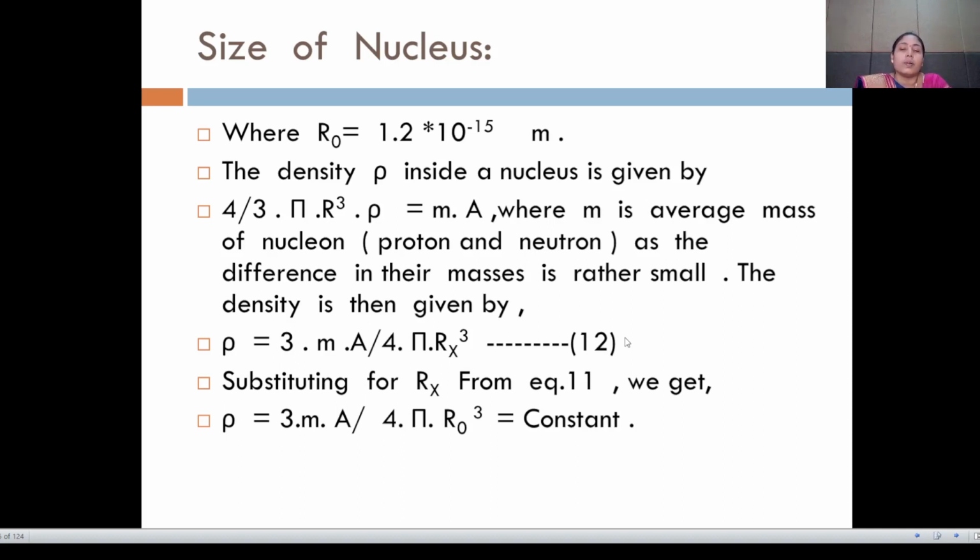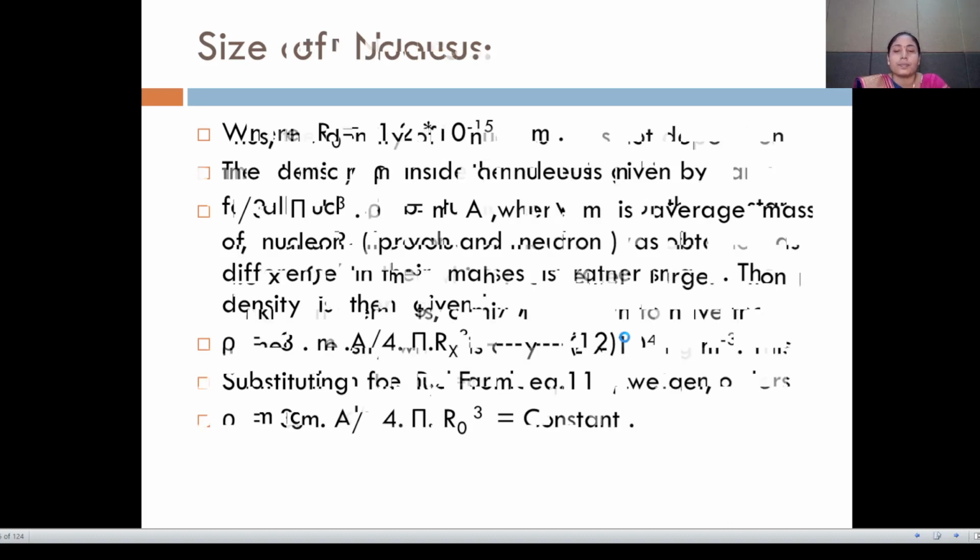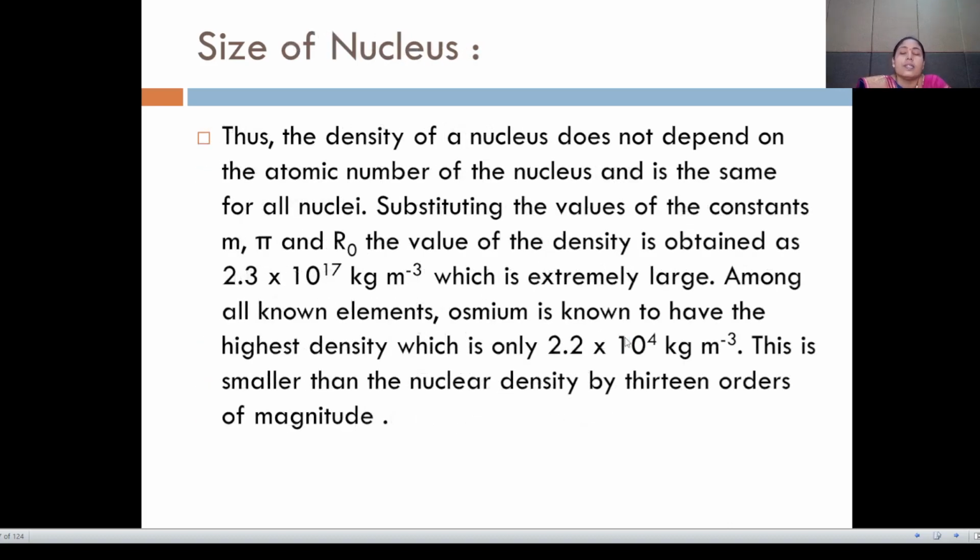Substituting for the R from equation number 11, we get rho is equal to 3 into m into A divided by 4 pi R naught cube into constant. Thus, the density of the nucleus does not depend on the atomic number of the nucleus and is the same for all nuclei. Substituting the values of the constants m, pi and R naught, the value of the density is obtained as 2.3 into 10 raised to 17 kilogram m raised to minus 3, which is extremely large among all the elements.